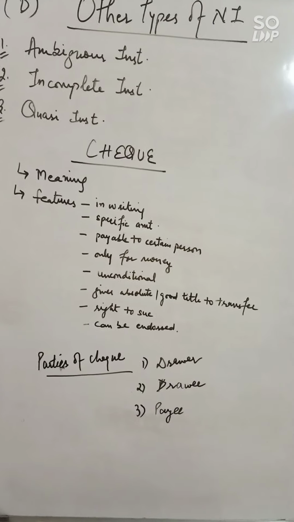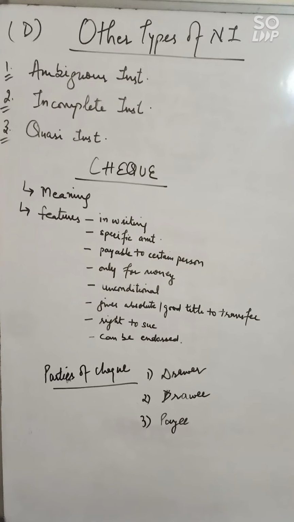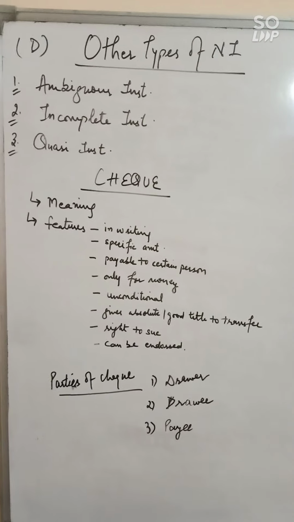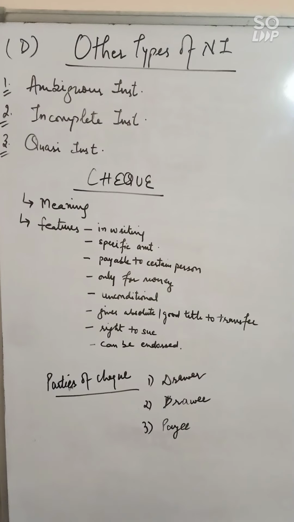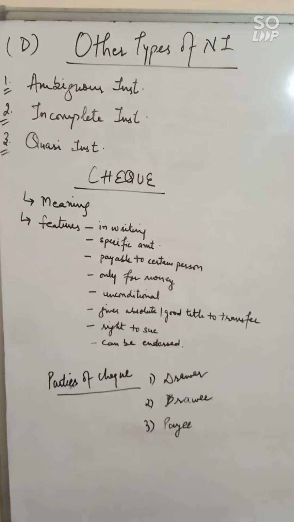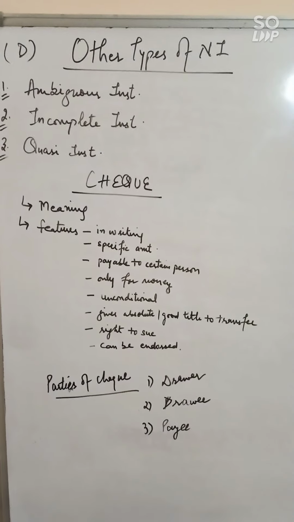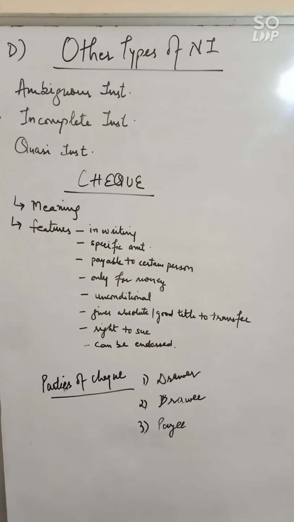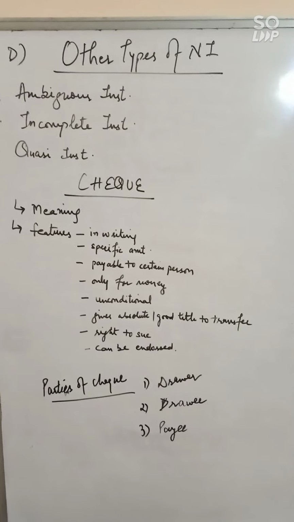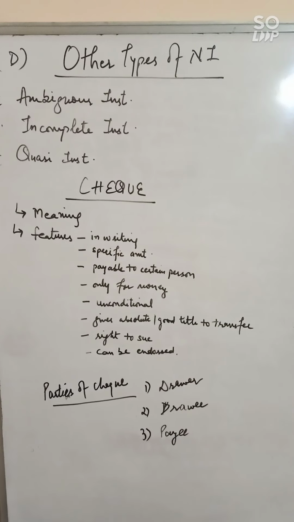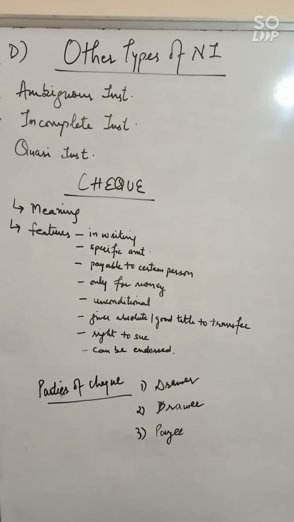Next are the parties of the check. There are three parties. First is drawer, second drawee, and third is payee. Drawer is a person who draws a check, who writes the check, who has an account in the bank. Second is drawee. Drawee is the banker on whom the check has been drawn. Third, payee. Payee is the person who is entitled to receive the payment of the check. Clear?